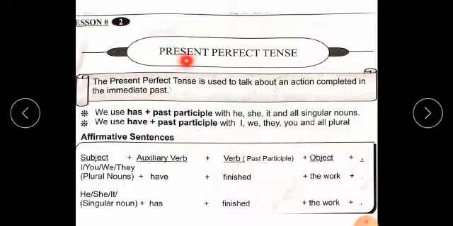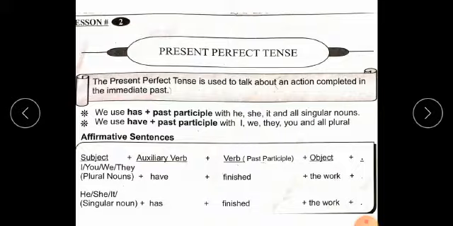We know very well the meaning of present, while the meaning of perfect is complete. Complete, and tense means time of action. Tense shows time of action. Students, so the definition will be: the present perfect tense is used to talk about an action completed in the immediate past. So the work which has totally completed in the immediate past is called present perfect tense.